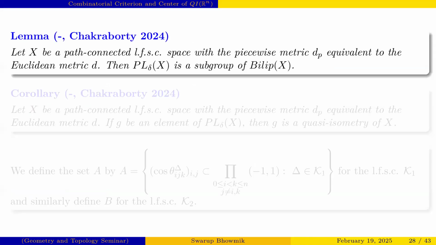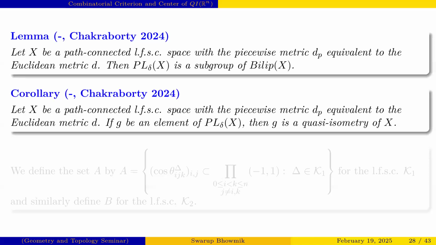Now we prove this lemma: if X is a path connected LFSC space, with the condition that the piecewise metric dp is equivalent to the Euclidean metric d, then PL delta X is a subgroup of Bilipschitz X. We proved this result. The obvious corollary is that since an element belongs to Bilipschitz X, it also belongs to the quasi-isometries of X. So if X is a path connected LFSC space with the same conditions, and if g is an element of PL delta X, then g is a quasi-isometry of X.